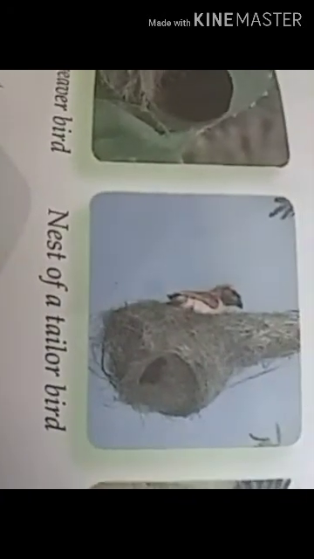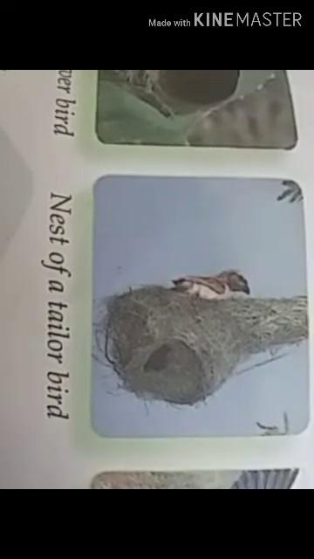Now, the nest of a weaver bird. The nest of a tailor bird. This is called the tailor bird nest. And the nest of the kingfisher. And the nest of the woodpecker. Woodpecker nest, look, so beautiful. Nest of a kingfisher, nest of a tailor bird, beautiful nests. See, it is looking so pretty. And the nest of the weaver bird. So these are the nests of different kinds of birds.